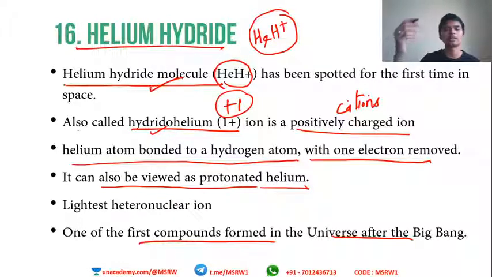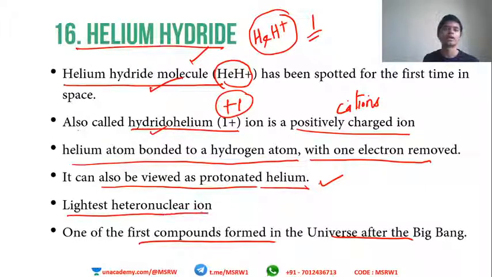Remember, you have studied this in chemistry at the very beginning. Adding hydrogen to something is usually like protonating that thing, adding 1 proton. The mass of hydrogen is 1, 1 atomic mass. So this is protonated helium, another name for helium hydride. Get it? It is the lightest heteronuclear ion. A heteronuclear ion means at least 2 nuclei should be there, and this is the lightest one.